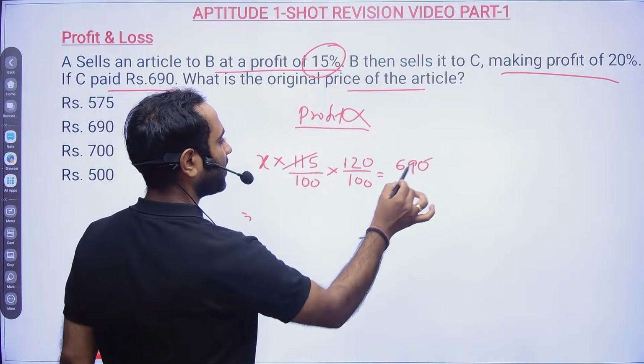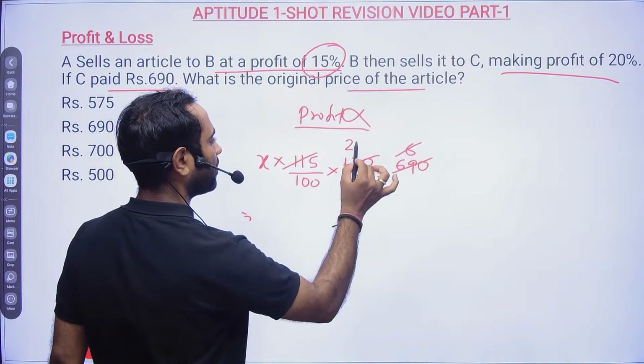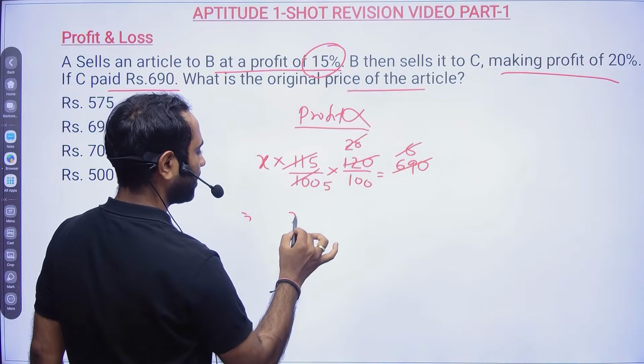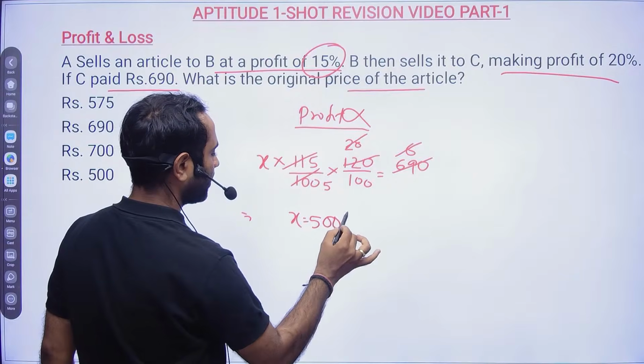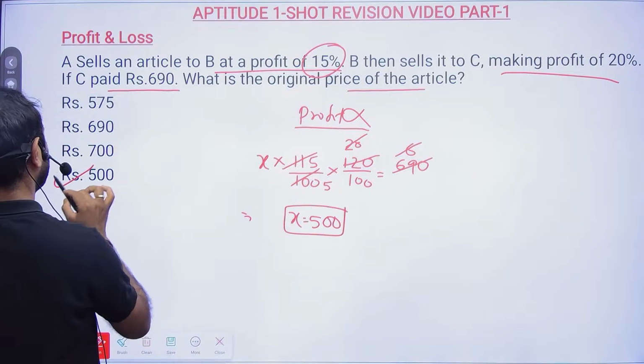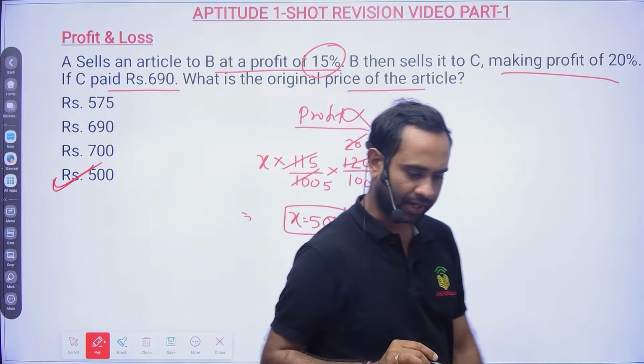See, this will go by 6 times. 6 will divide this by 20 times. 20 will divide this by 5 times. So X will be equal to 500. So option D will become the correct answer.